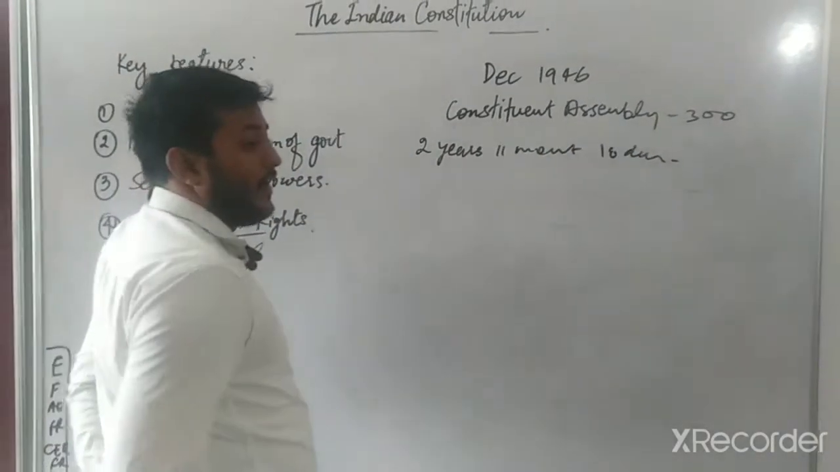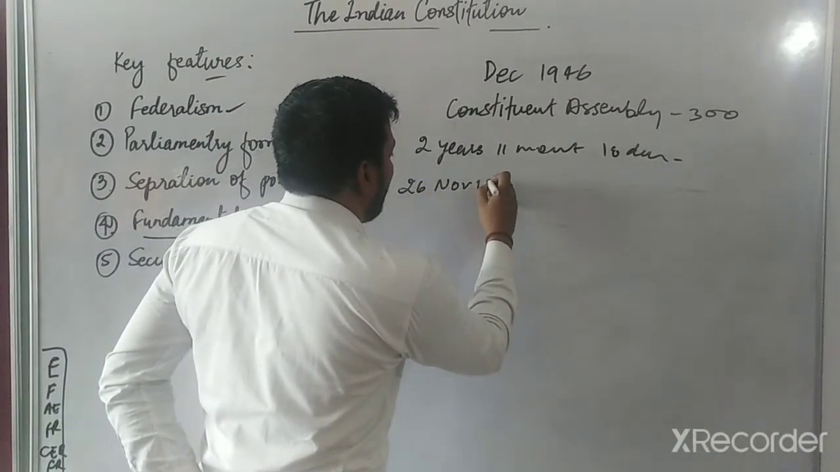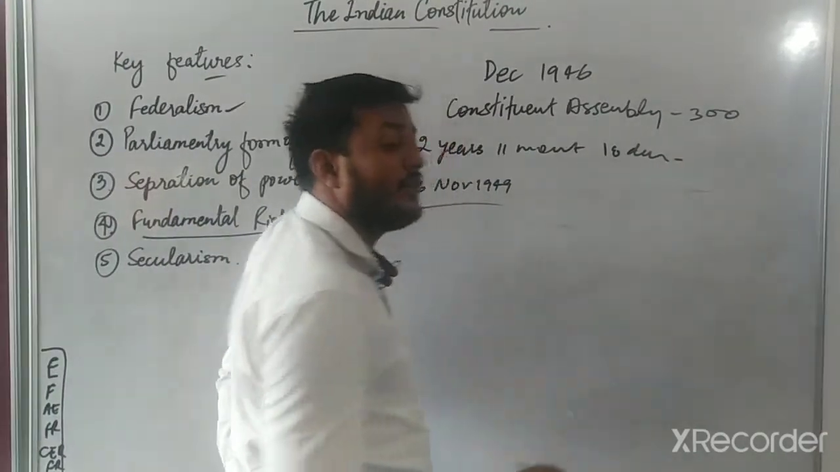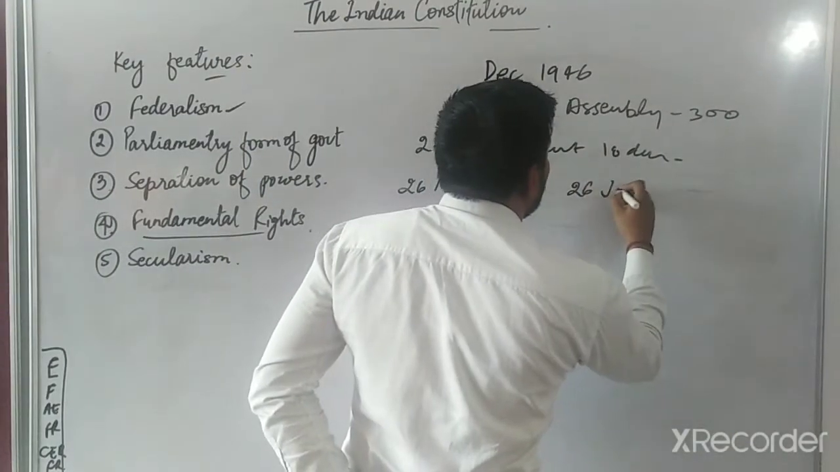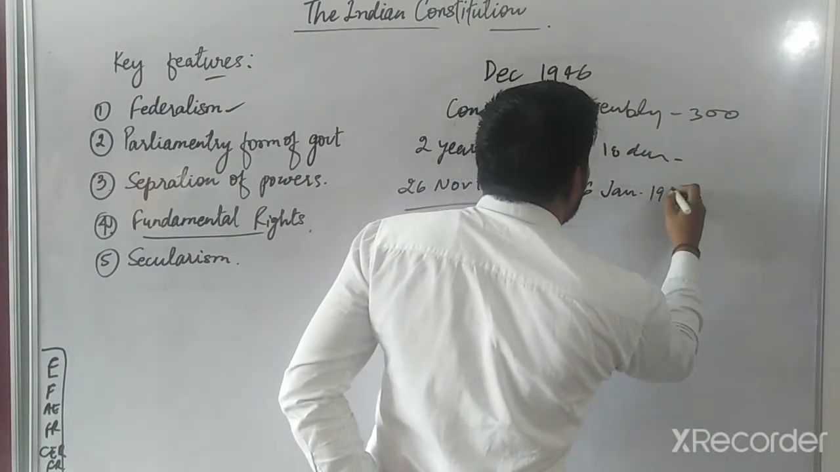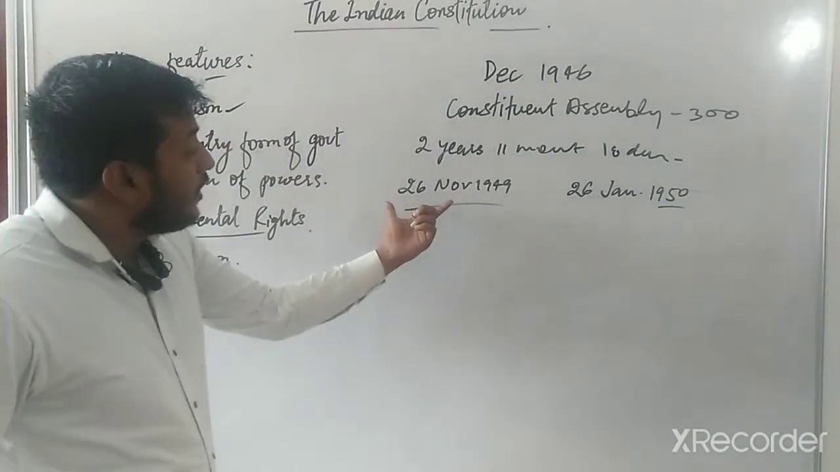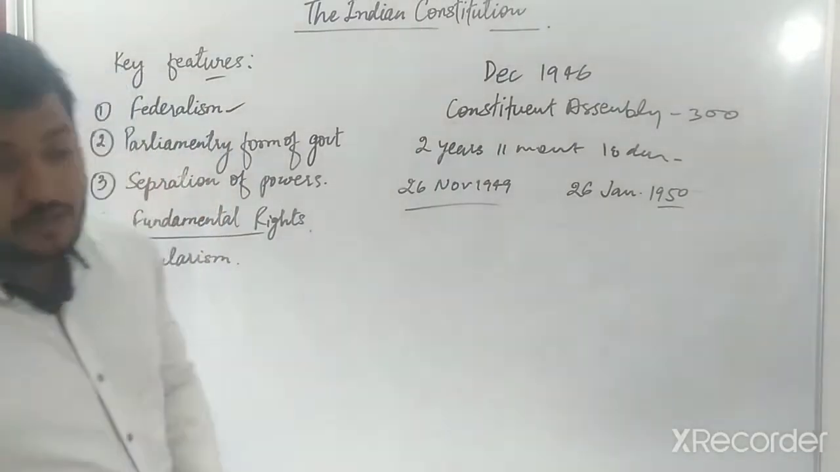It was ready on 26th November 1949, but it was adopted, or you can say implemented, in our country on 26th January 1950. It has another story. So the constitution was made for our country.